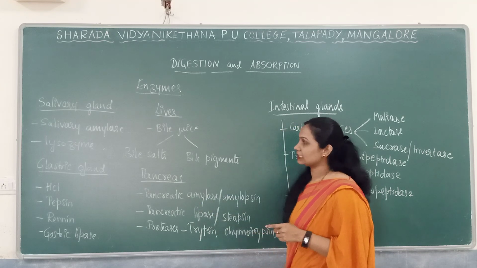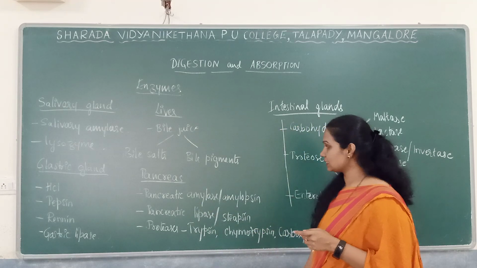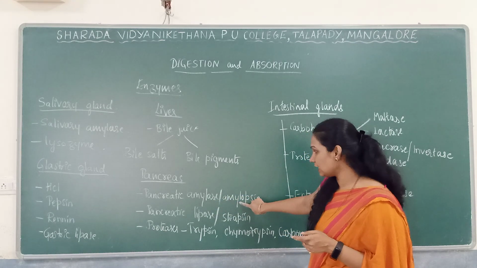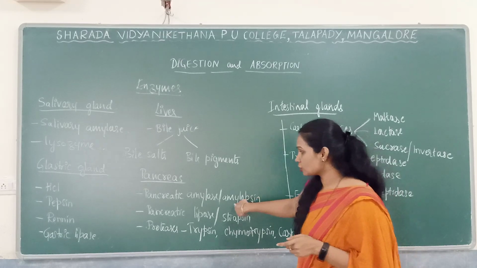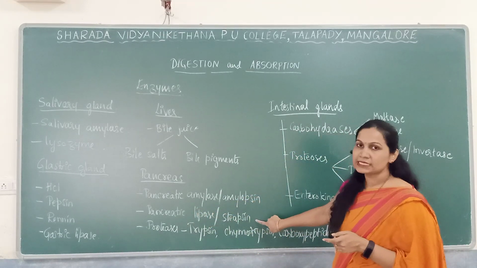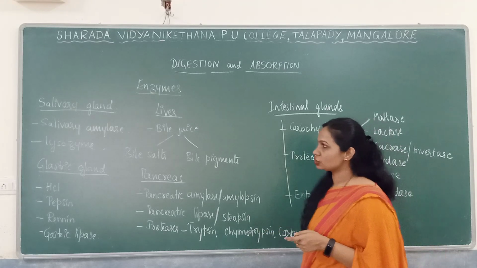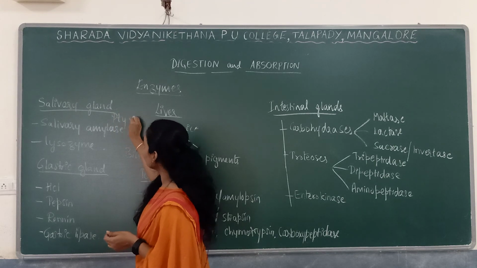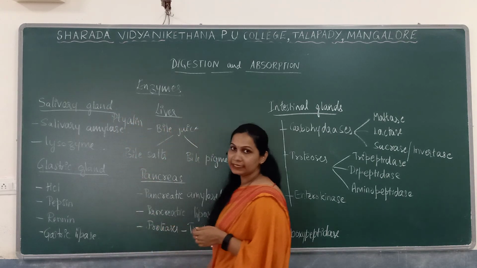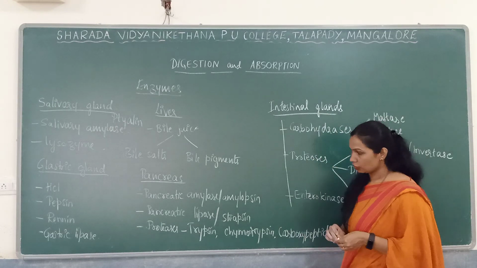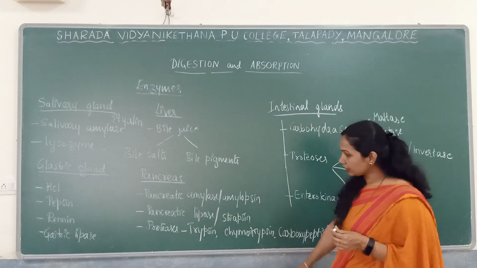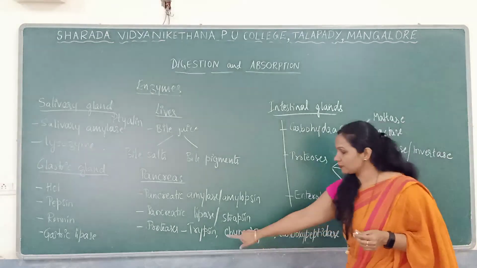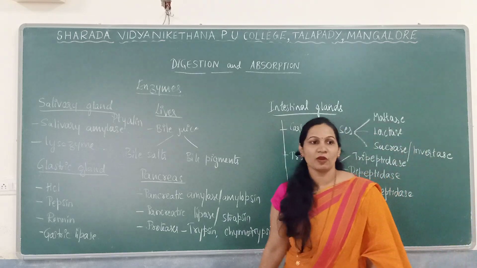Then the pancreas secretes pancreatic juice consisting of pancreatic amylase, also known as amylopsin, meant for carbohydrate digestion. Pancreatic lipase is known as steapsin, meant for lipid digestion. There is one more name for salivary amylase, which is also known as ptyalin. Ptyalin is the other name for salivary amylase. Then we have three proteases: trypsin, chymotrypsin, and carboxypeptidase.